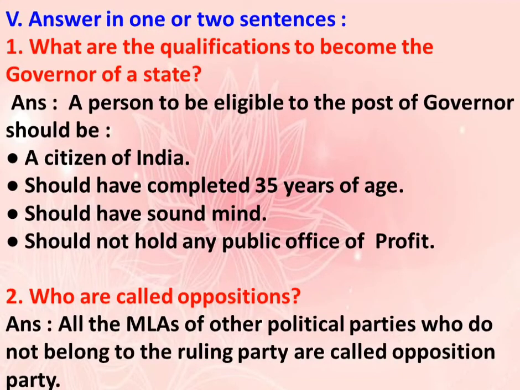Roman letter 5. Answer in one or two sentences. Question number 1. What are the qualifications to become the governor of a state? Answer: A person to be eligible to the post of governor should be a citizen of India, should have completed 35 years of age, should have sound mind, should not hold any public office of profit.